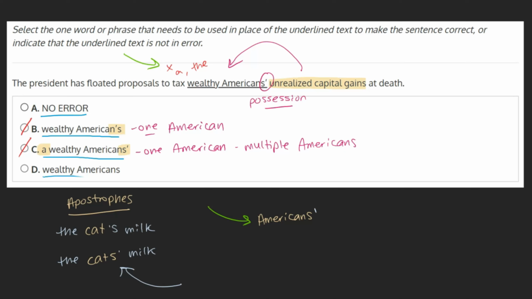And D, wealthy Americans with no apostrophe. We've already established that we're discussing something that belongs to these Americans, unrealized capital gains. This being the case, we need an apostrophe somewhere to show possession. As this choice has no apostrophe, we can mark it as incorrect and mark our original answer, A, no error, as our final answer.